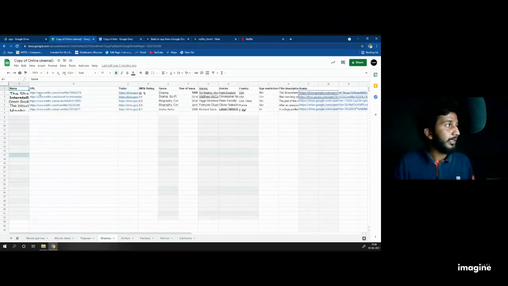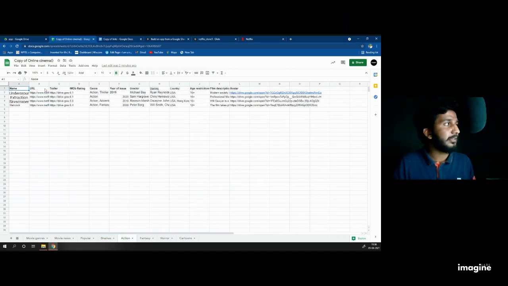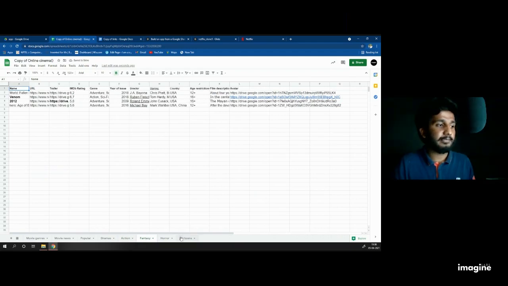Everyone knows, right? Here it contains labels called name, URL, trailer, IMDb rating, year of issue, country and all. Look at every sheet. It's similar. URL, rating, country, age restriction, same. Everything is the same here.